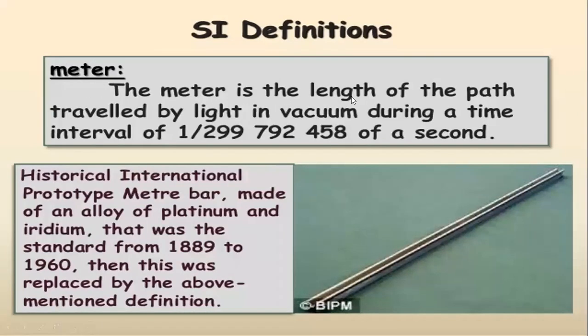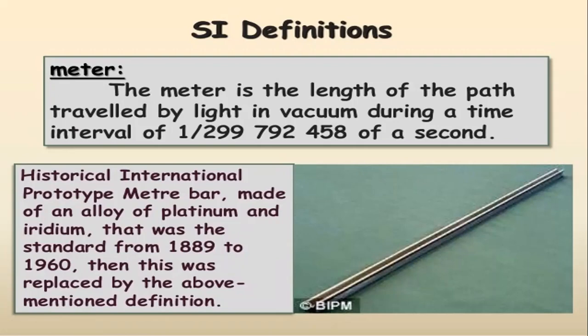The meter is the length of the path traveled by light in vacuum during a time interval of 1 by 299,792,458 of a second. What does it mean? The meter is the length of the path traveled by light in vacuum during a time of this much of a second. In 1 by 299,792,458 of a second, how much length the light has traveled in vacuum? That is called as what?